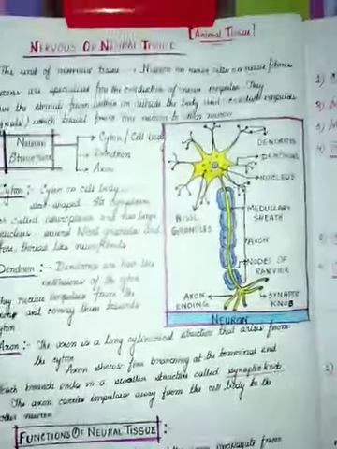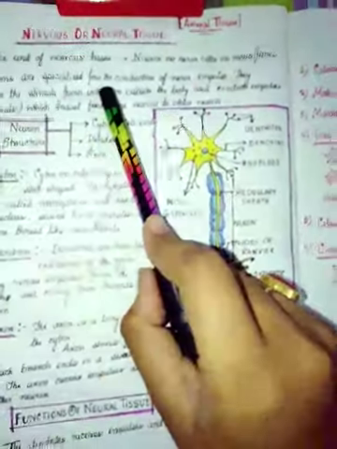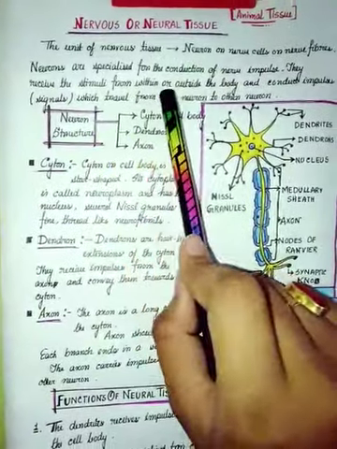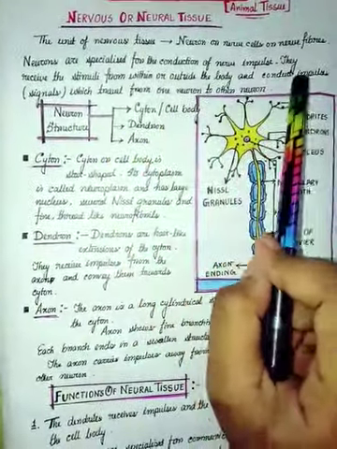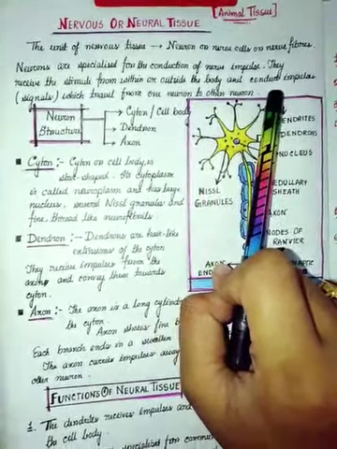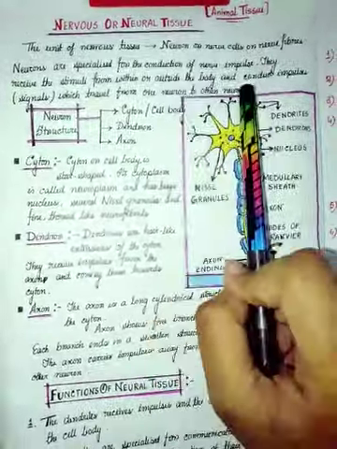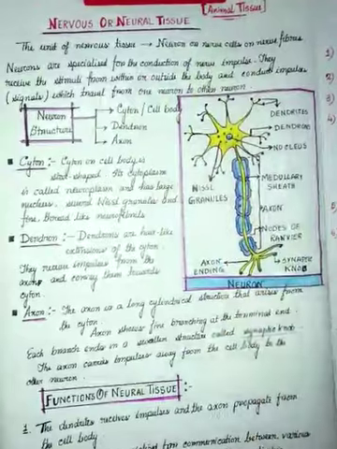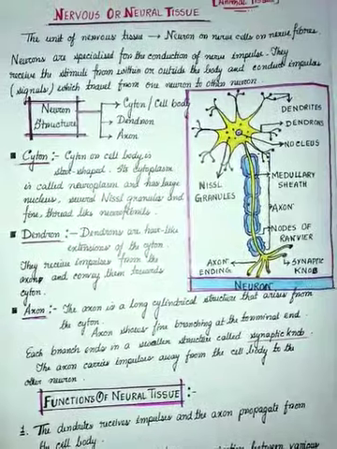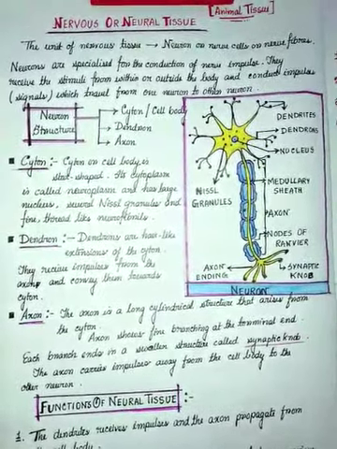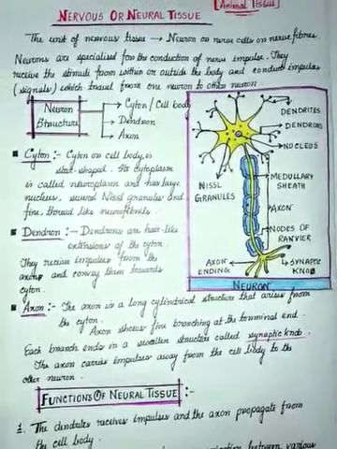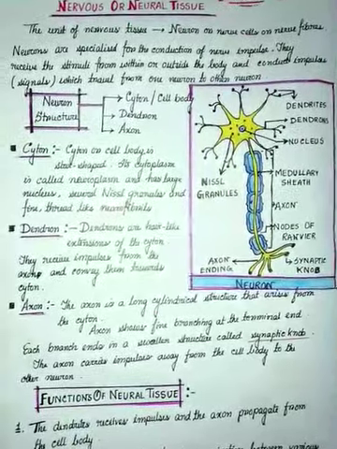Now what are neurons? Neurons are specialized for the conduction of nerve impulses. They receive the stimuli from within or outside the body and conduct impulses which travel from one neuron to the other neuron. First they are receiving the stimulus, next they are conducting the stimulus to the brain or the spinal cord, and then again the feedback is coming from the brain and spinal cord through this nervous system to the effector.